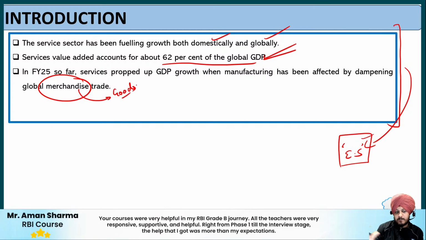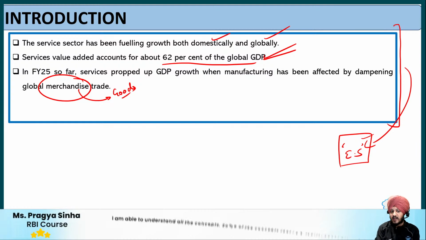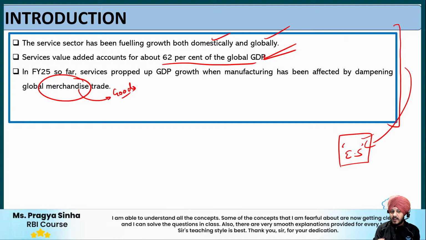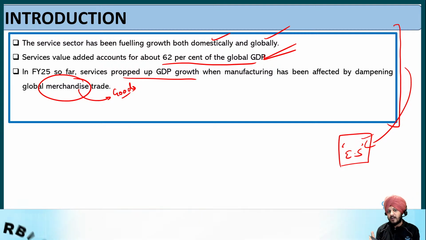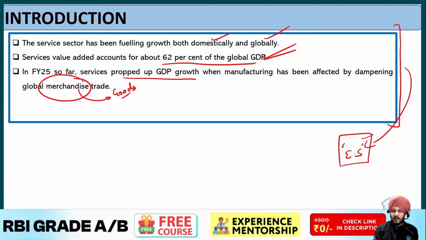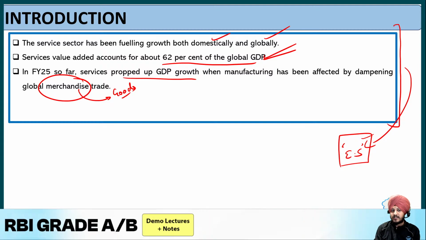Fine, it very specifically talks about goods. Whenever we say global merchandise trade, it means the global trades in the goods. Fine. So the economic survey says that though the services have propped up the GDP growth, no doubt regarding that, the manufacturing has been affected. What do you think? Why would the manufacturing be affected? Why has this sector been affected if we compare it with the services sector?